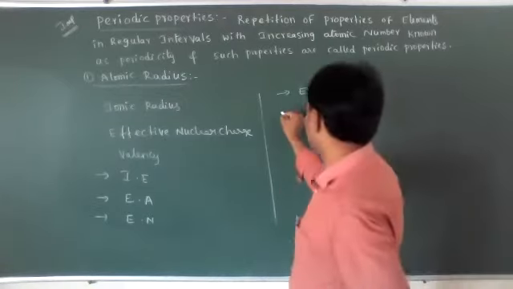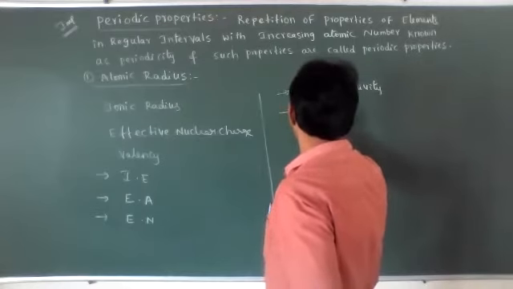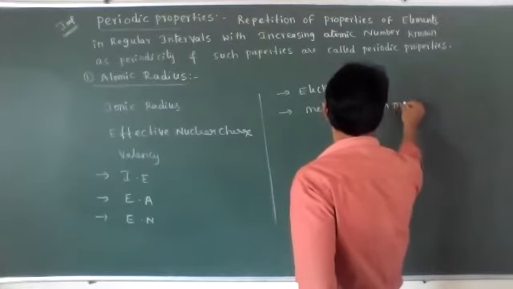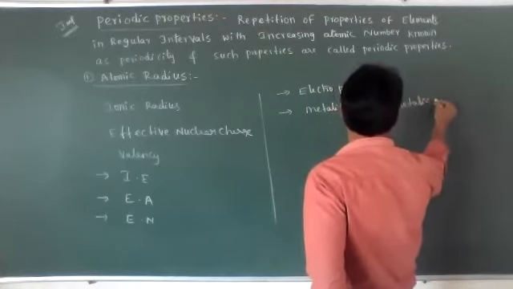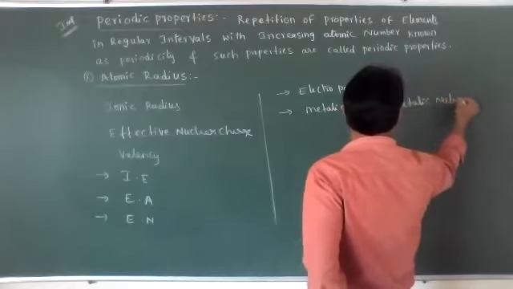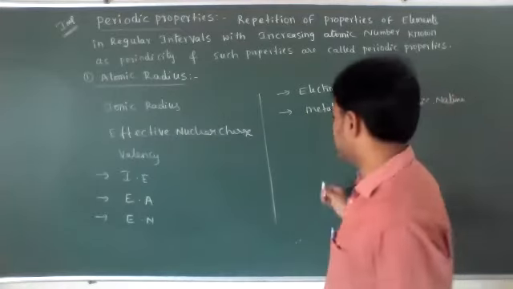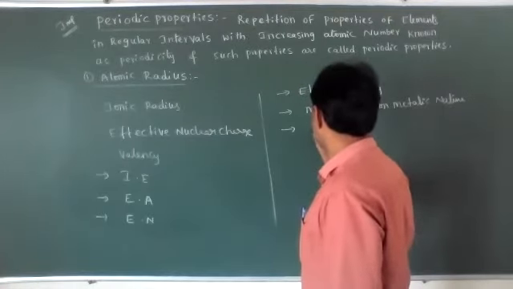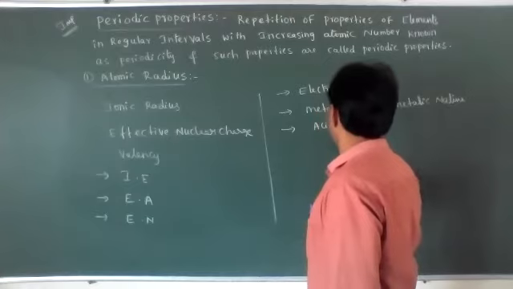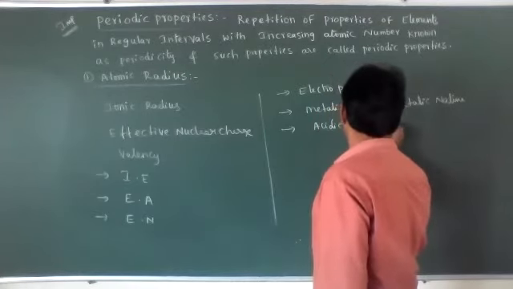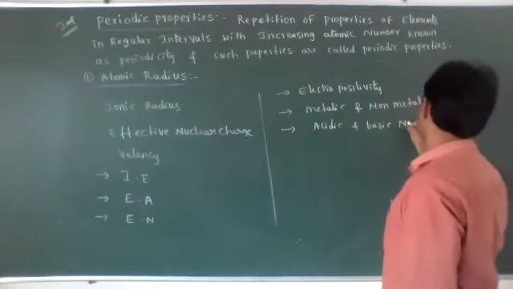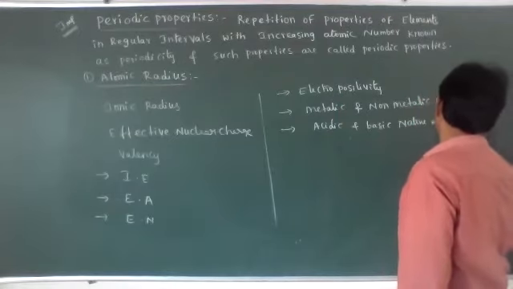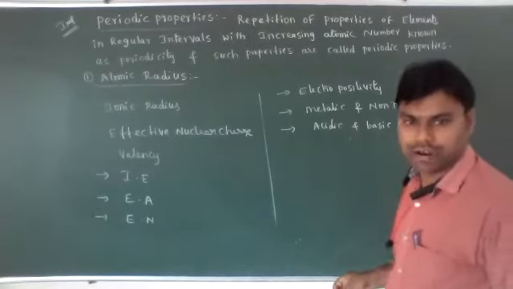Then metallic and non-metallic nature, and acidic and basic nature of oxides.